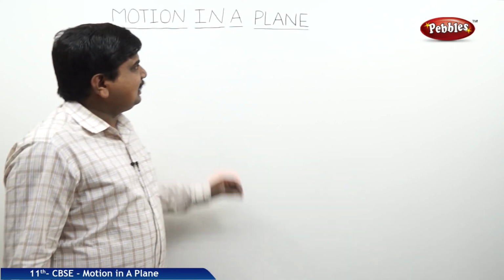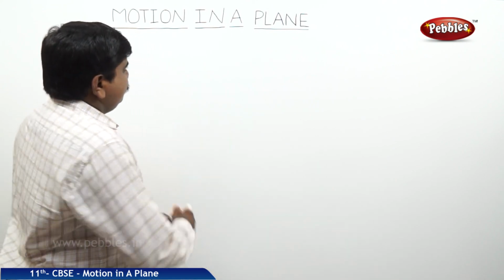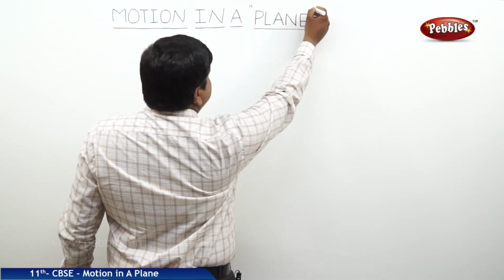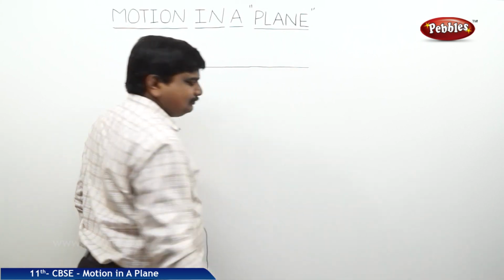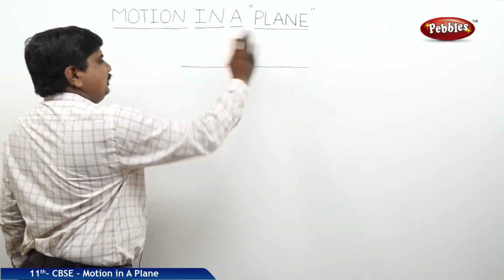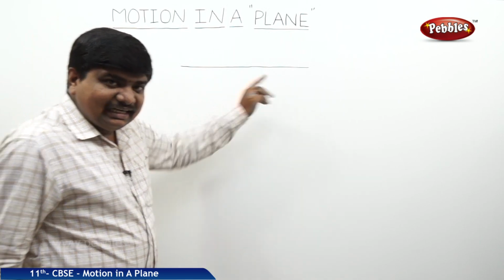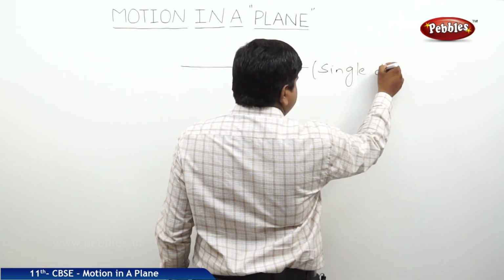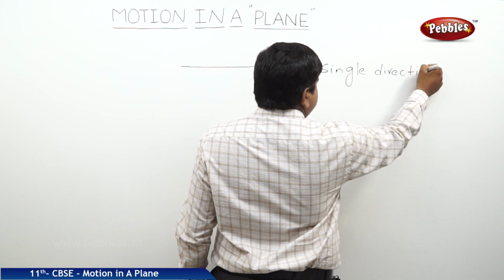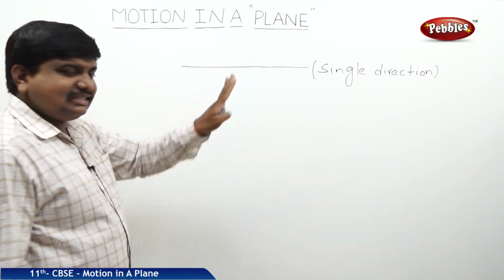Now we are starting a lesson. Its name is motion in a plane. What is the meaning of plane? Previously, before this lesson, we have discussed motion in a straight line. Straight line means a line like this from point to point. When it is a straight line, it is a single direction. But in a plane, it is not a single direction.